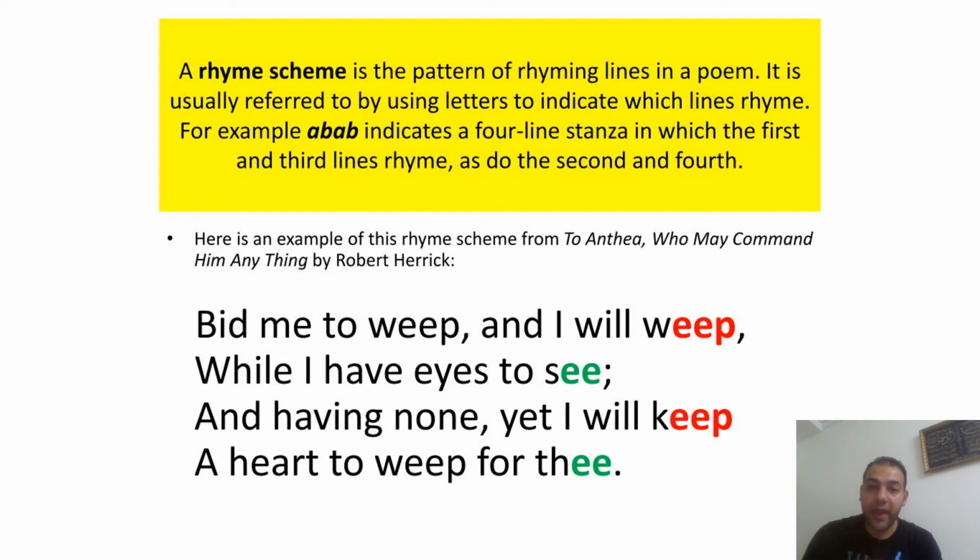So if you notice here, we have the first line and the third one, they rhyme together. And the second one and the fourth one, they rhyme together. So we can say here that this one is A, okay, and this one is B, because they are different. But this one is again A, because it's the same, like weep, keep, same ending, so they rhyme. And here we have C, and it also rhymes with the second one, so it would be also what? B. Okay? Wonderful. Let's go to the next slide.